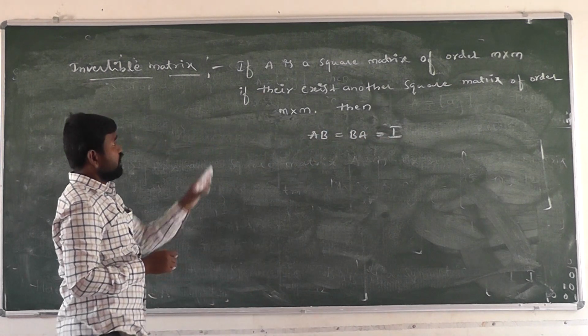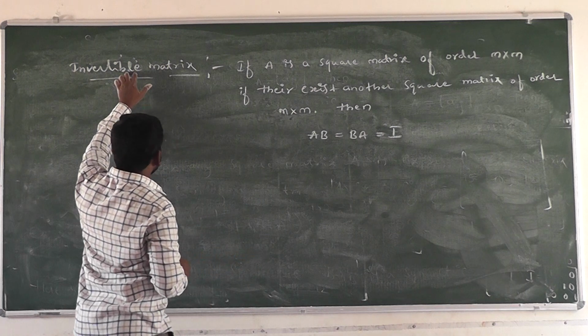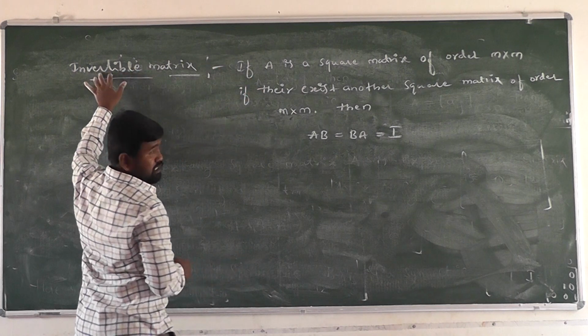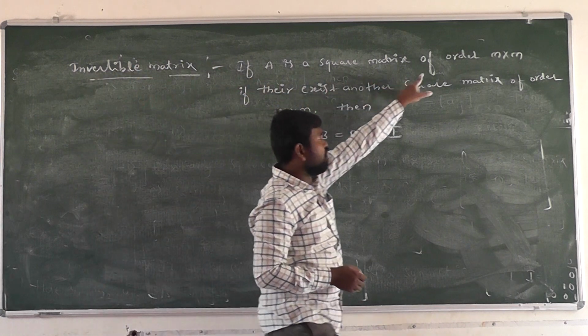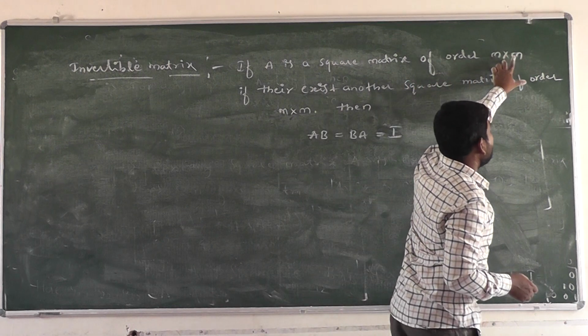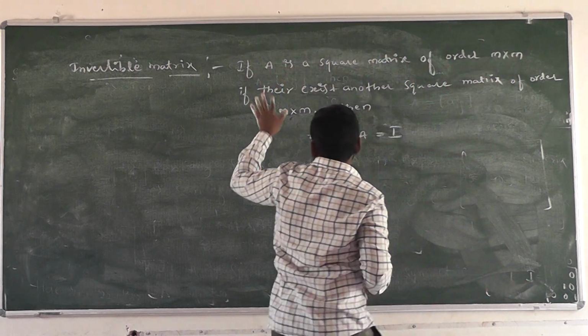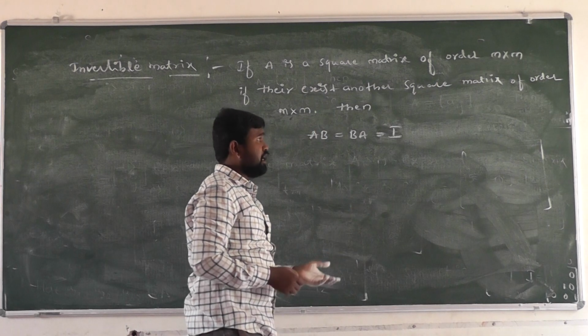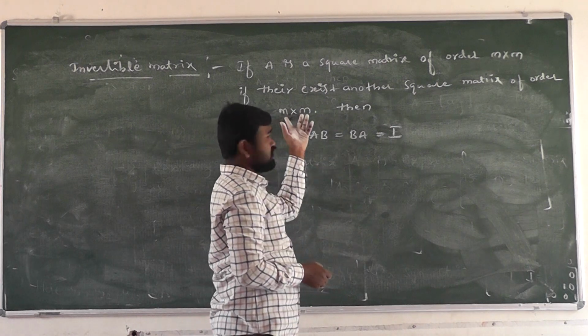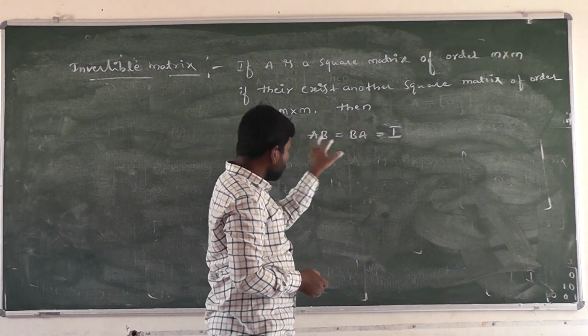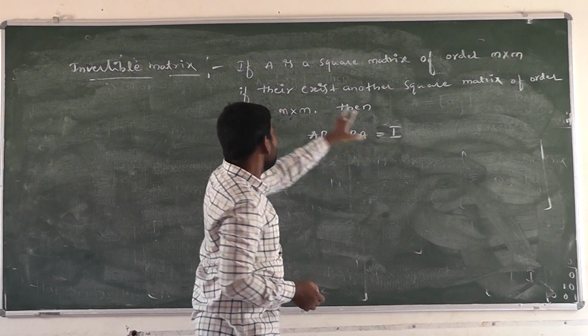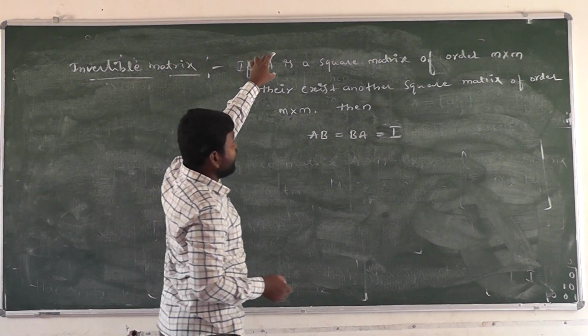The matrix A is said to be invertible if A is a square matrix of order m cross m, the number of rows equal to the number of columns, and there exists another square matrix of the same order, then AB equals BA equals I. Then the matrix A is said to be the